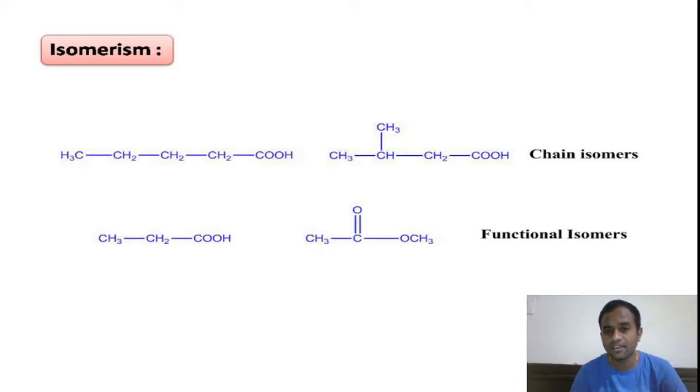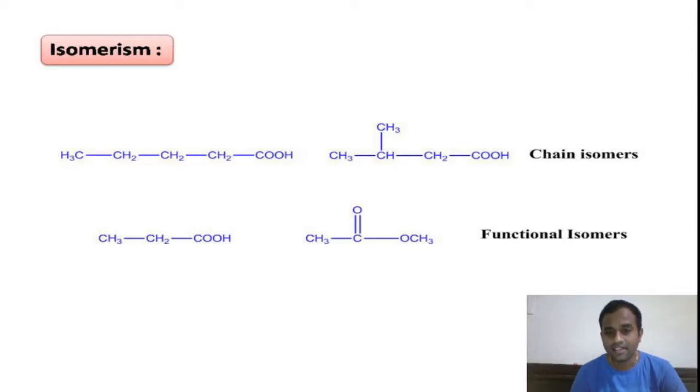So the first one is pentanoic acid, the second one is 3-methyl butanoic acid. These two have the same chemical formula but differ in their main chain, so those are called chain isomers, right?